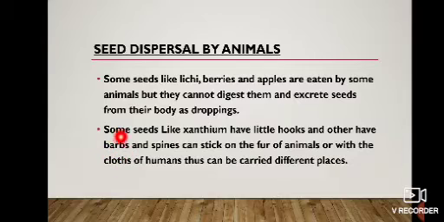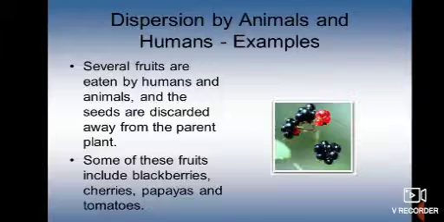Barbs are very fine pointed growths over the area of the seed coat. And spines are needle-like structures found on the seed coat. So these structures are able to stick on the fur of animals or the clothes of humans. Thus these can be carried to different places. So this is the way of seed dispersal by animals and humans also.